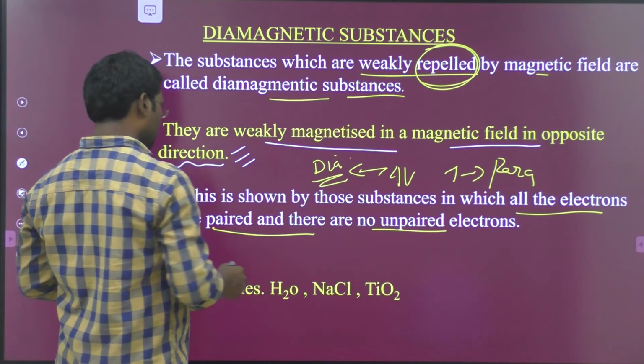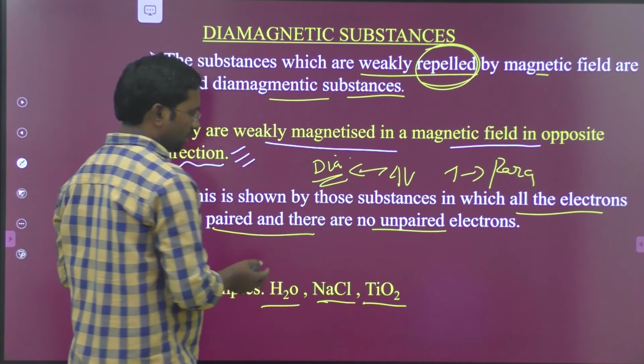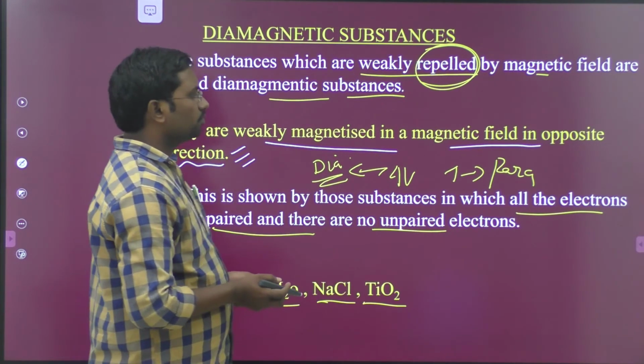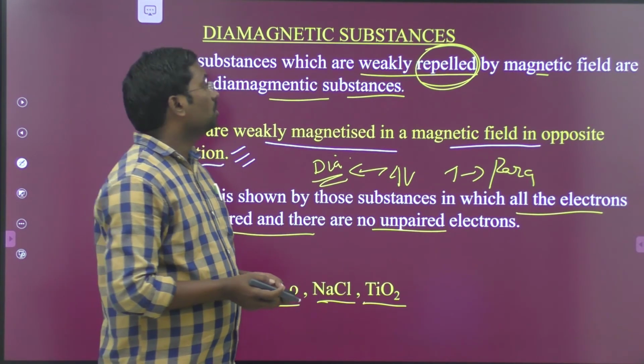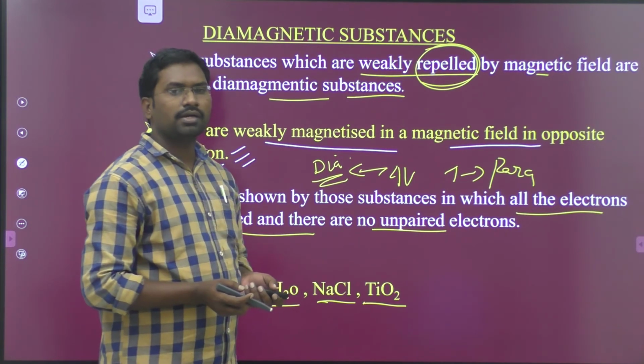The best examples are water, sodium chloride and titanium dioxide. These diamagnetic substances are weakly repelled by an external magnetic field.